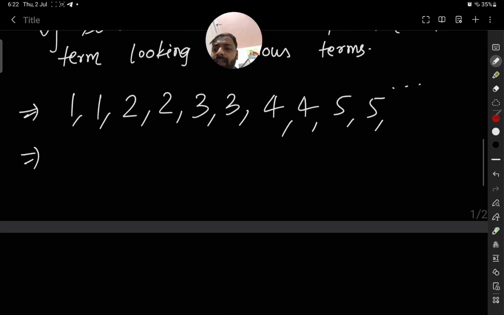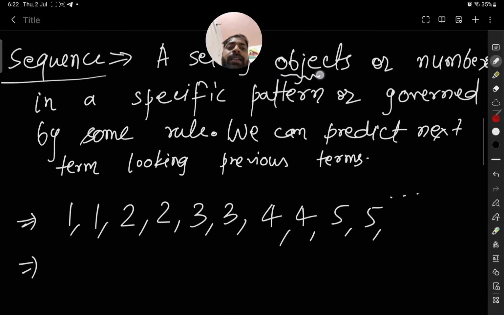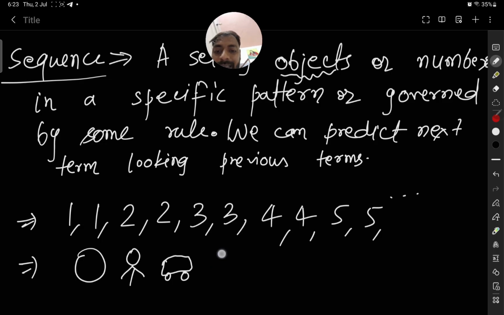I have written in the definition that it is a set of objects also. So if in a shelf you see there is arranged a ball, then next to it is a doll, and next to it is a car. This is a toy shop. Again in the similar pattern in the shelf these toys are there.